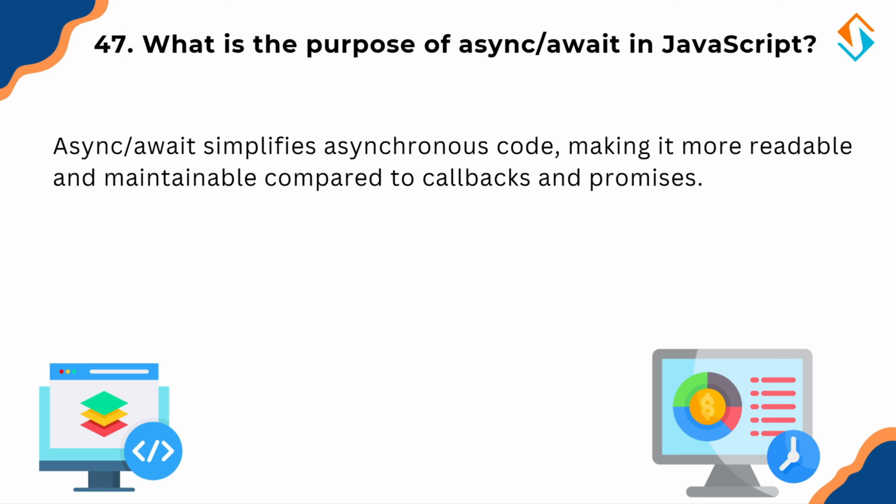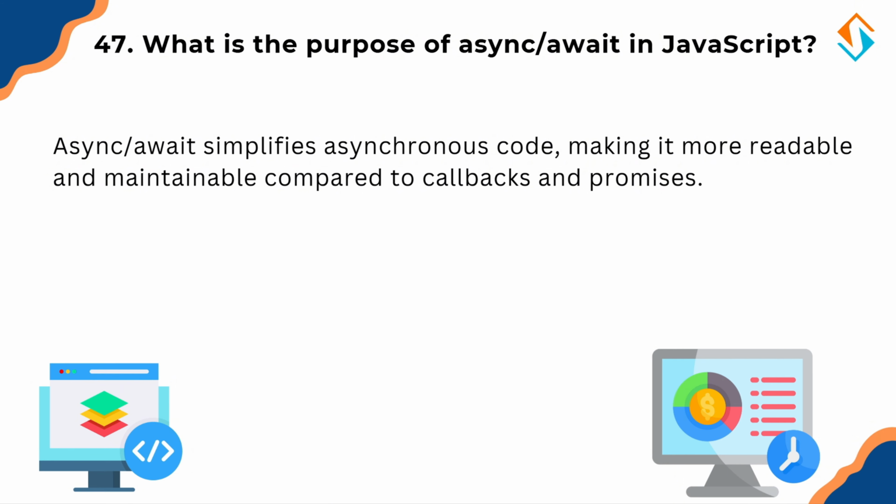Now let's simplify async await in JavaScript. Async await makes asynchronous code easier to read and maintain compared to callbacks and promises. Async marks a function as asynchronous. Await pauses execution until the promise resolves. Think of async await as ordering food in a restaurant. You place an order, await, and instead of constantly checking, the waiter informs you when it's ready.